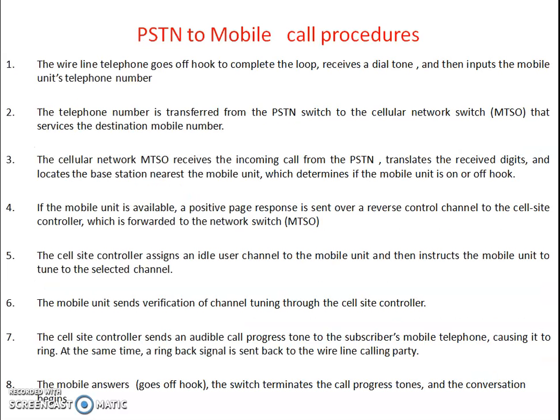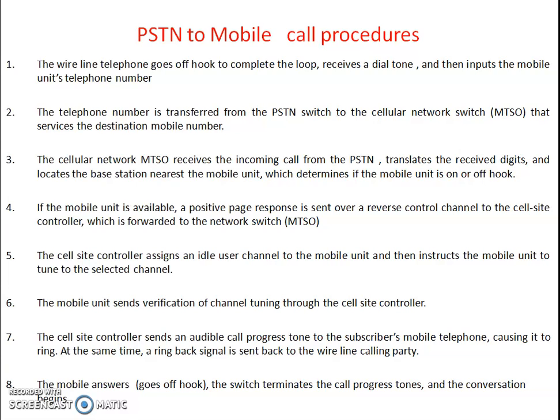The second type, as we have seen, is the PSTN to mobile call procedure. The wireline telephone goes off hook to complete the loop. It receives a dial tone and then inputs the mobile unit's telephone number. The telephone number is transferred from the PSTN switch to the cellular network switch that services the destination mobile number.